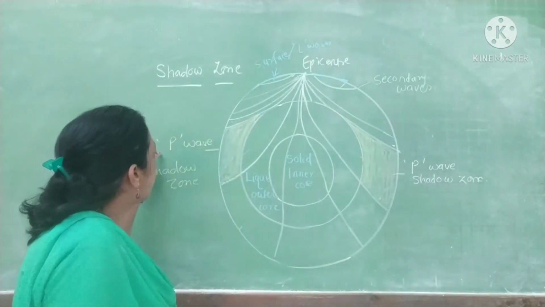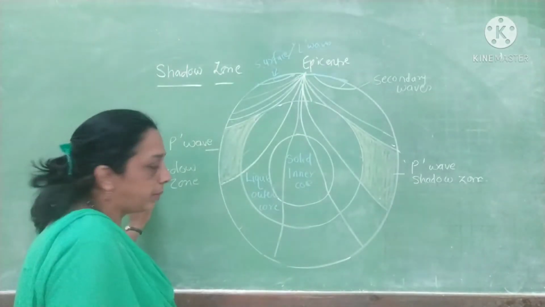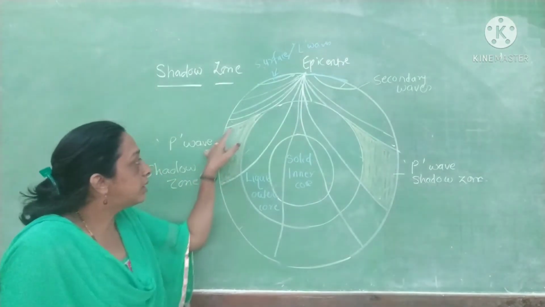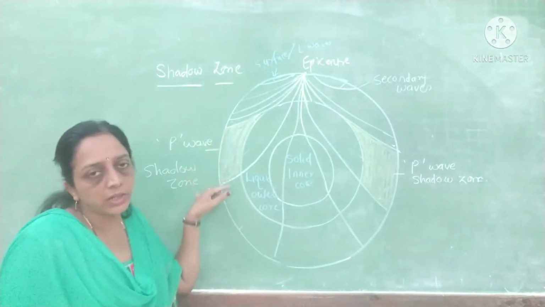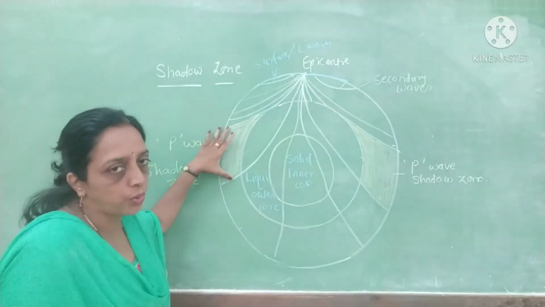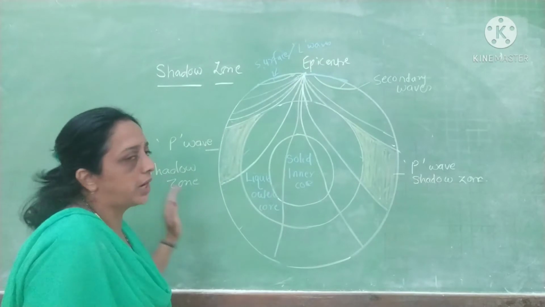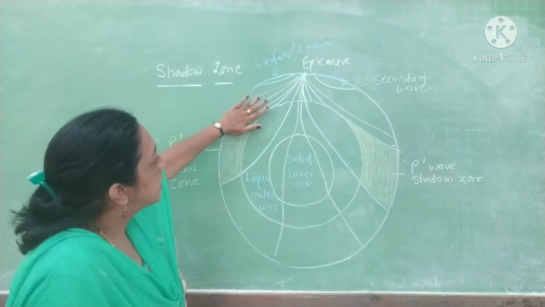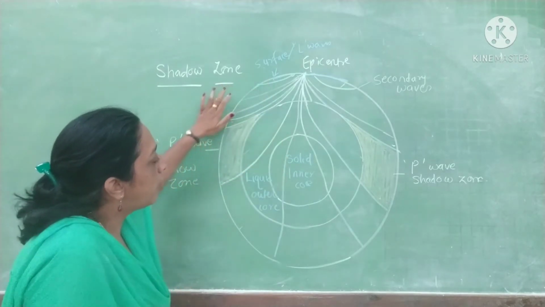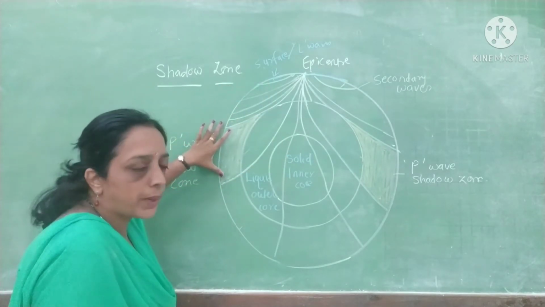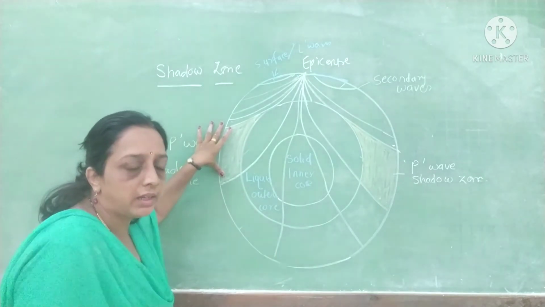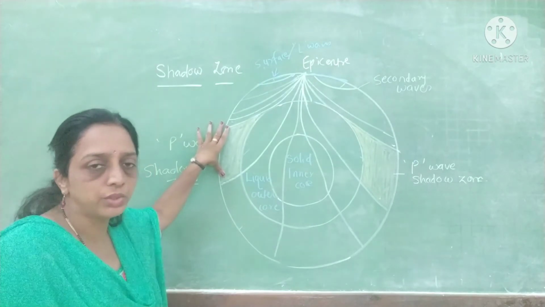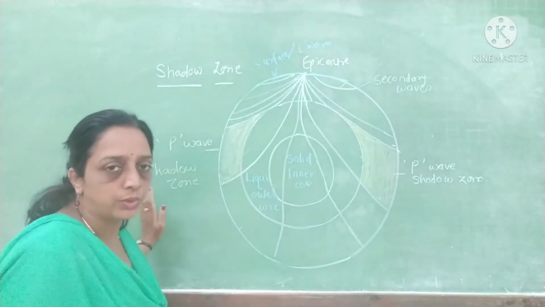This zone is called the P wave shadow zone, because primary waves are not entering into it. So here you will see primary waves, secondary waves and long waves, and in between two primary waves the area where no waves enter is called the shadow zone.